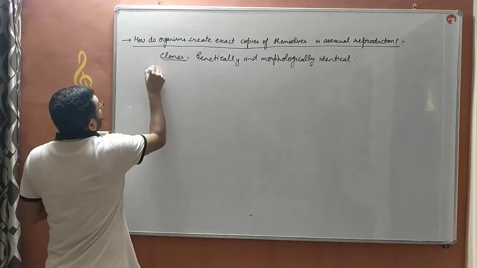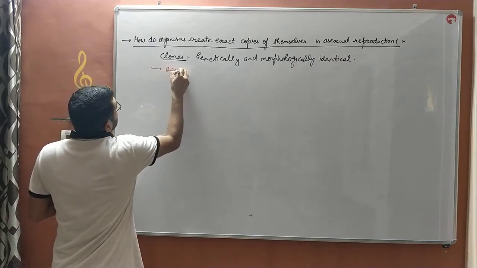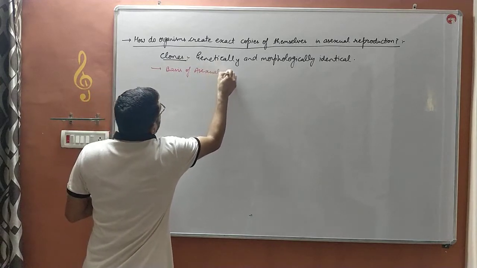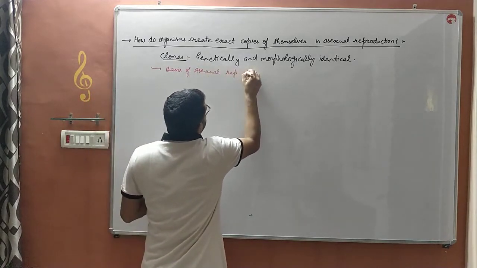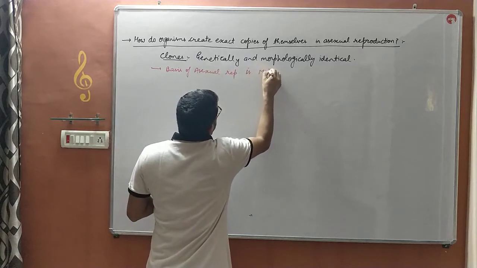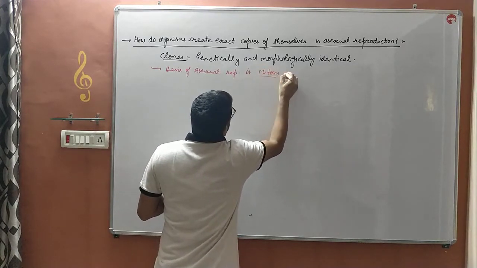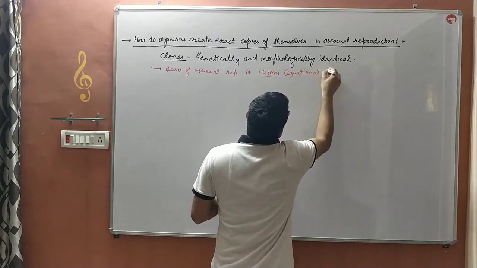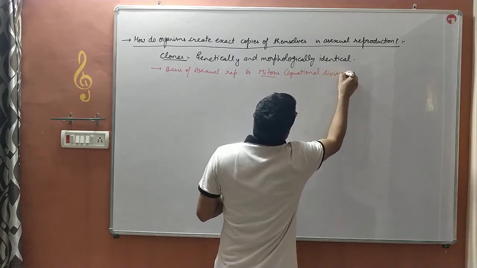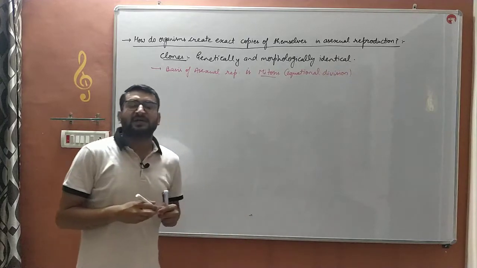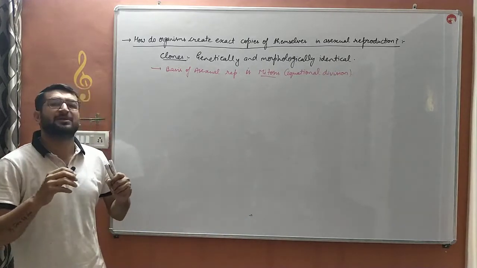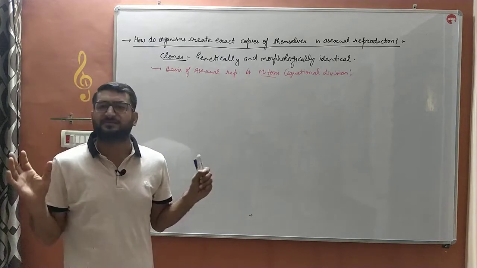The basis of asexual reproduction is mitosis. Mitosis is equational division, the division in which the number of chromosomes in the daughter cells as well as in the parent cell will remain fixed.